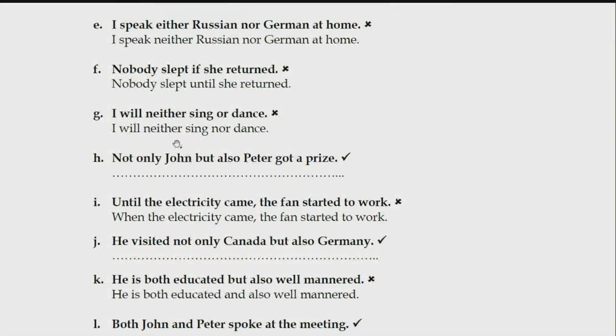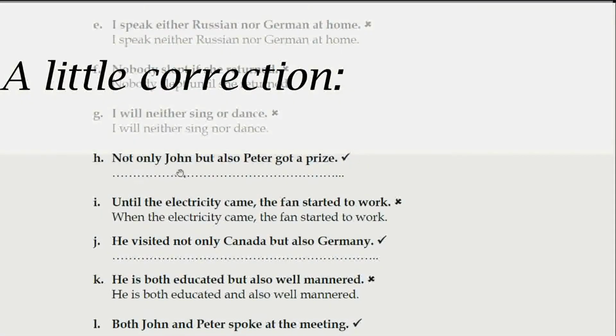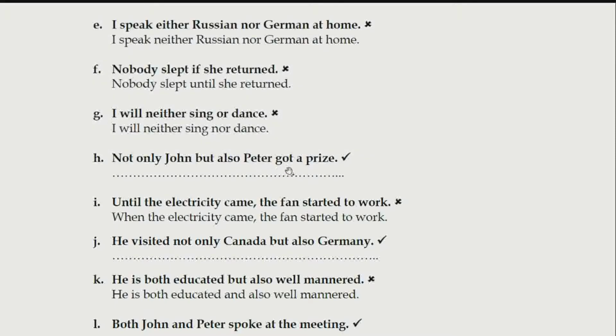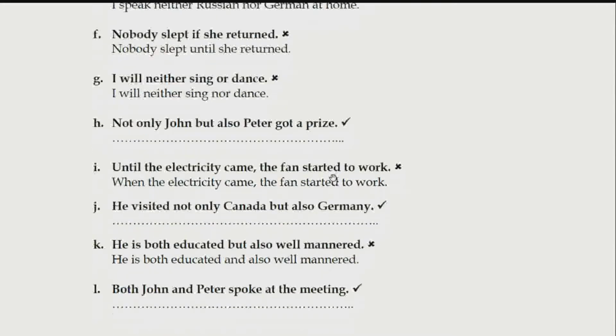Next one. "Not only John but also Peter got a prize." This sentence is correct because talking about the way it is formed. ना ही इसे लेकिन इसे भी. Not only this person but also this person got a prize.